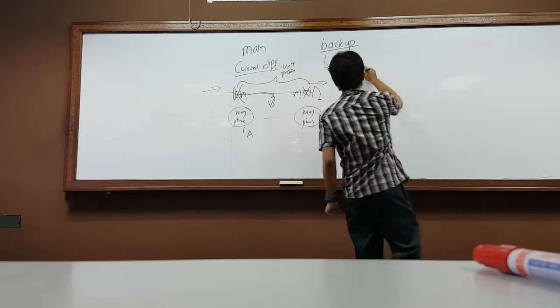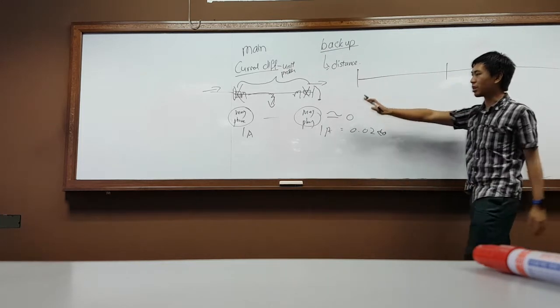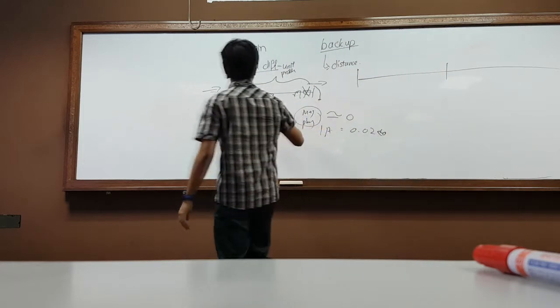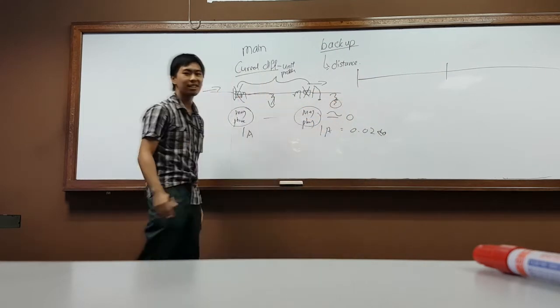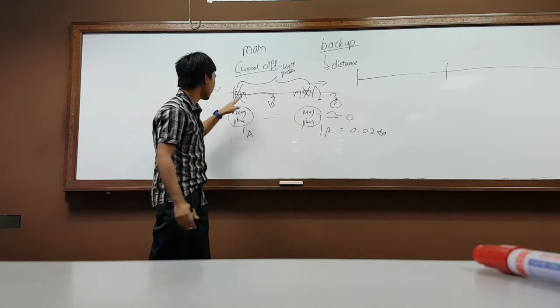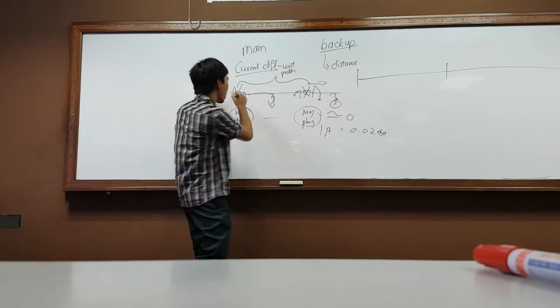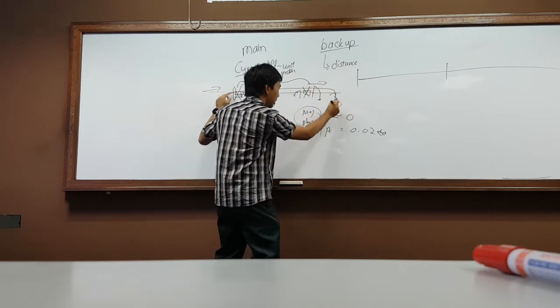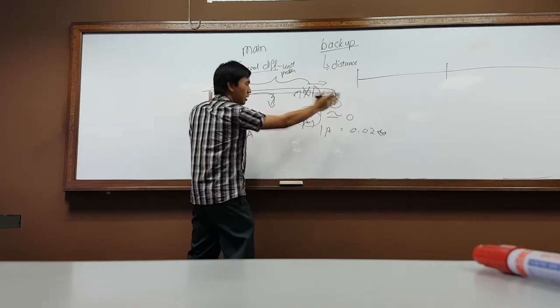Distance. Okay, if I go to distance here, let's say a fault happened here. This reading and this reading are actually still the same, because it's one same current. And then the fault comes down here. So this one doesn't care about that. It will not respond. It will stay the same.